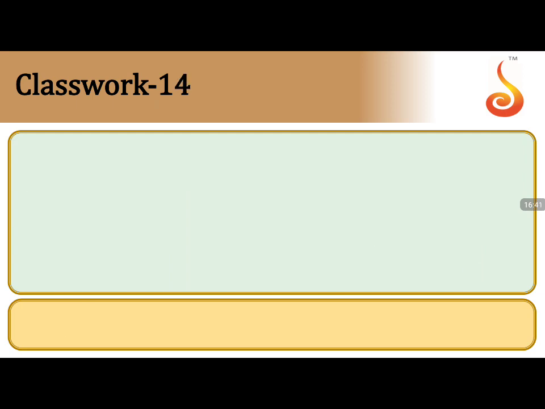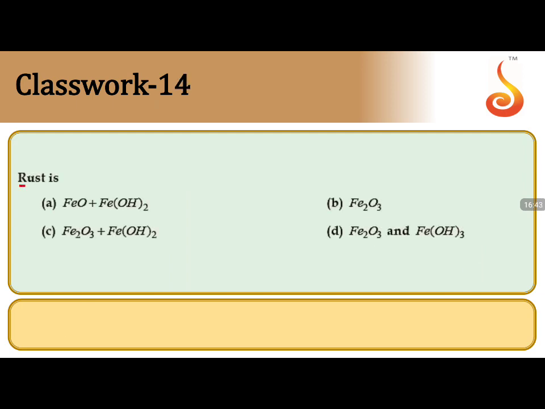Coming to the next one, 14th question, rust is. Let us see in this particular one, rust is. What is rust? Rust is ferric oxide, Fe2O3.xH2O, which can also be written as Fe2O3 plus ferric hydroxide, Fe(OH)3, Fe2O3 plus Fe(OH)3. So the answer for this is option D.